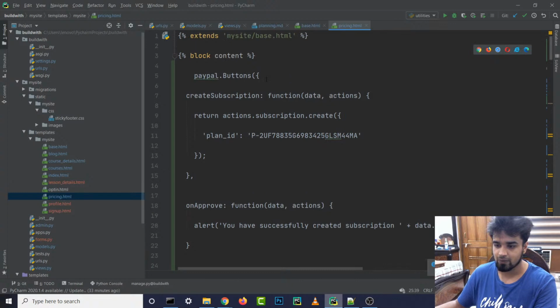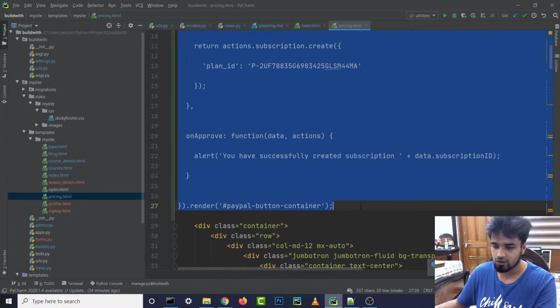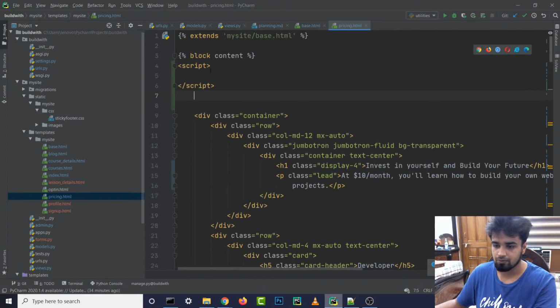Alright, let's make sure that we add it inside our script tag. Script and script. Wait, what's happening? Alright, my PyCharm is hanging a little bit. No worries, no worries. Just cut this baby out, paste it over here.